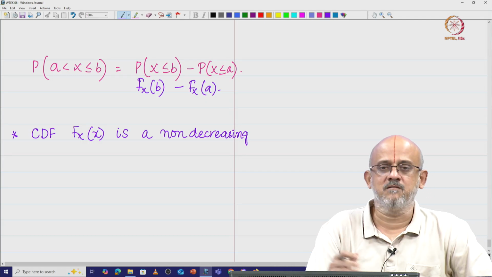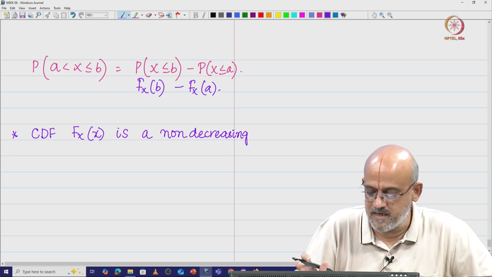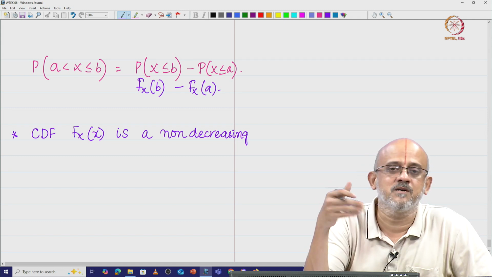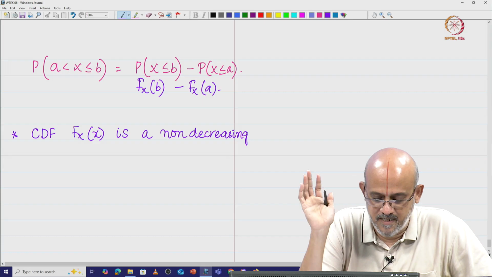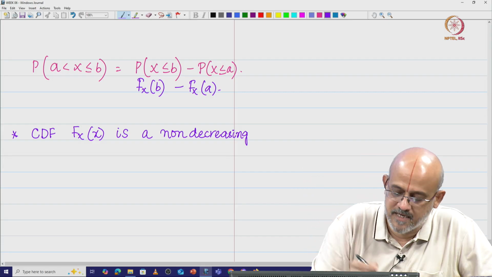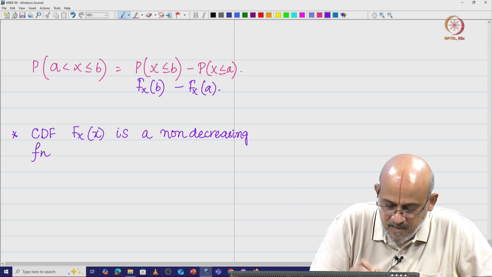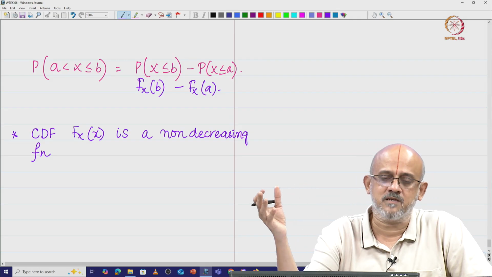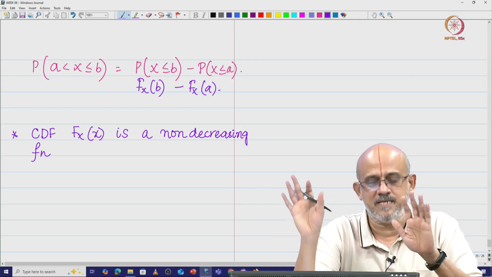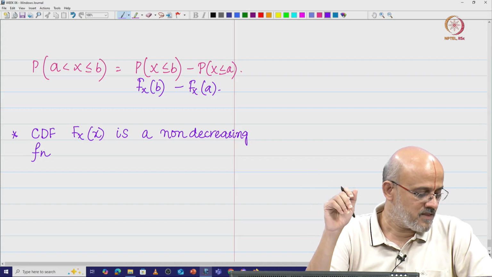Some textbooks also give you this, that it is monotonically increasing, but we will use non decreasing function because we will capture the essence of discrete random variables also. So we will say that CDF Fx of x is a non decreasing function as far as a discrete random variable is concerned, and it is a monotonically increasing function as far as a continuous random variable is concerned. So we will just put that as non decreasing function here, right.